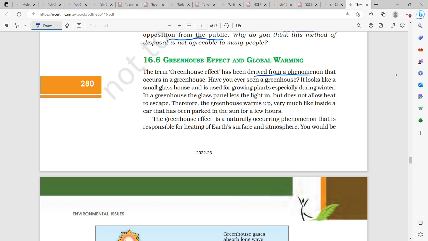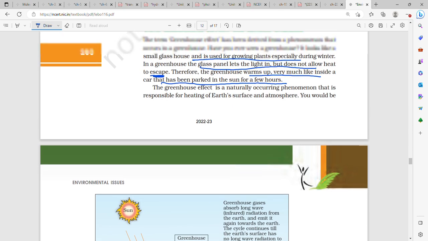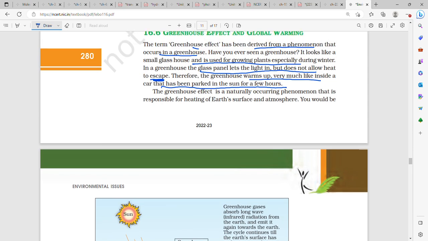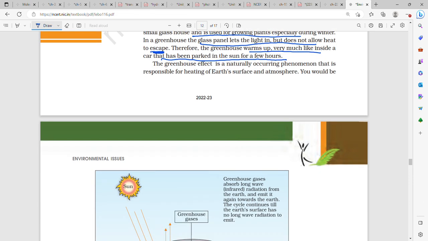The greenhouse effect has been derived from a phenomenon that occurs in a greenhouse. A glasshouse grows plants, but does not allow heat to escape. Therefore, the greenhouse warms up, very much like the inside of a car that has been parked in the sun for a few hours. In a glass house in which plants are grown, the light can get in, but heat cannot escape, so it is always warm.